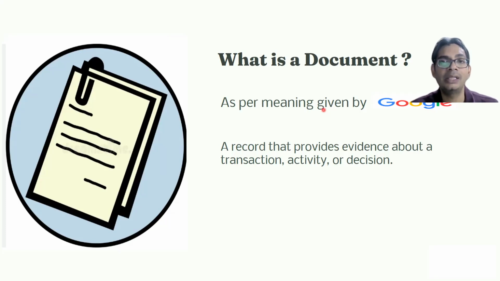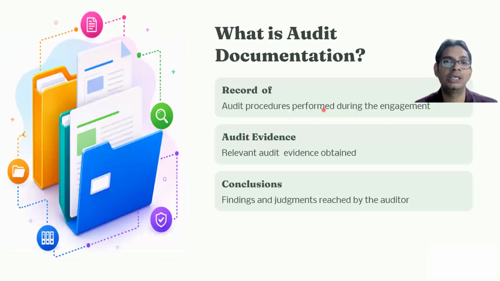If I combine these two definitions, that is audit and documentation, the definition which comes out for audit documentation is: audit documentation refers to the record of audit procedures performed and audit evidences obtained for the purpose of conclusions. That means audit documentation is the combination of records of the audit processes and the audit evidences obtained for giving the conclusions on an audit report or the financial statements of the company.